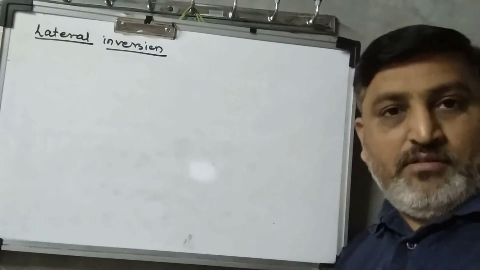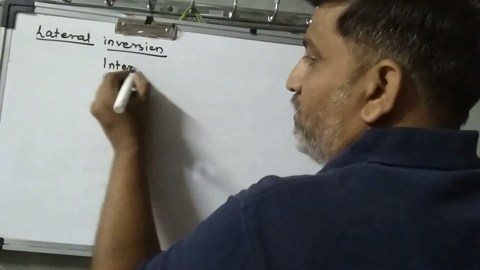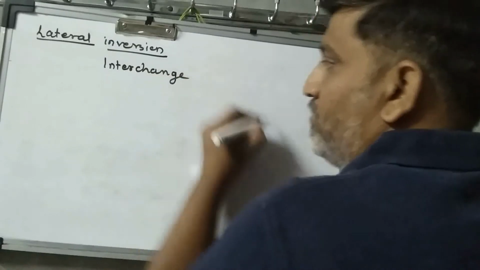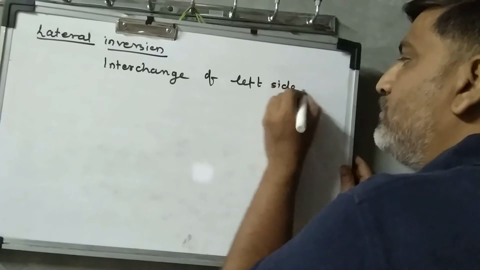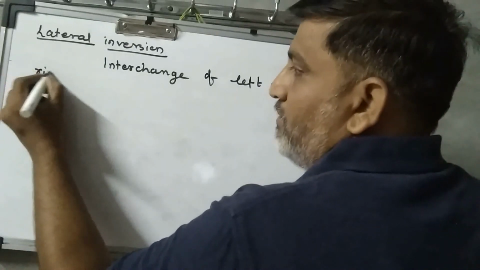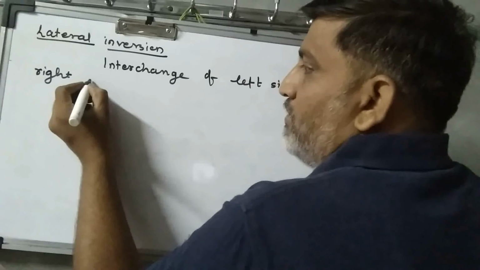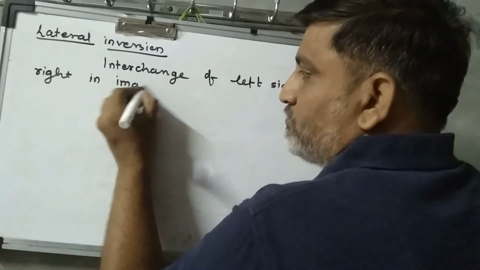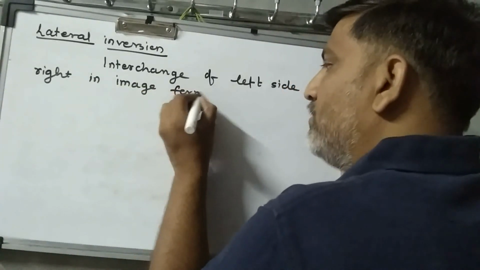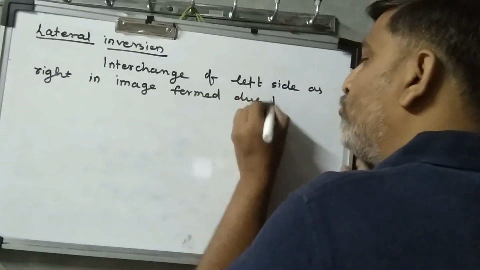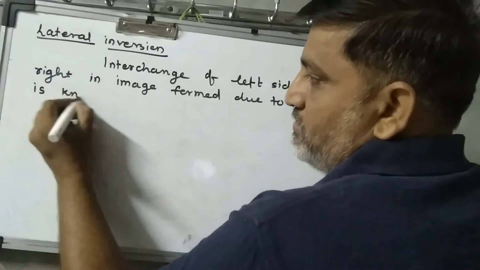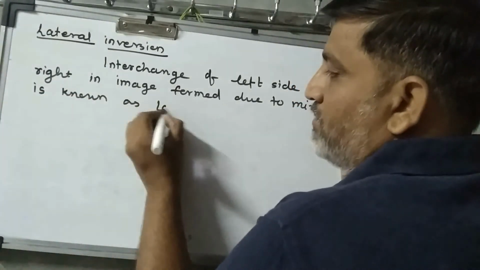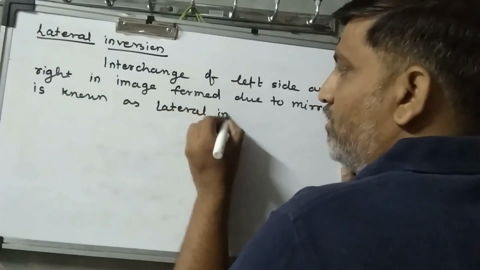How can we define this lateral inversion? Interchange of left side as right in the image formed due to a mirror is known as lateral inversion.